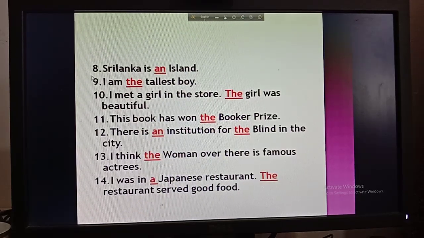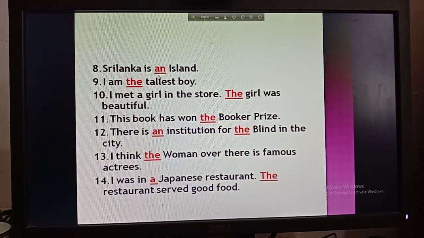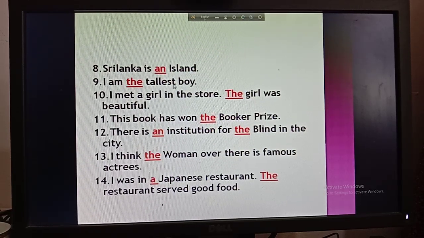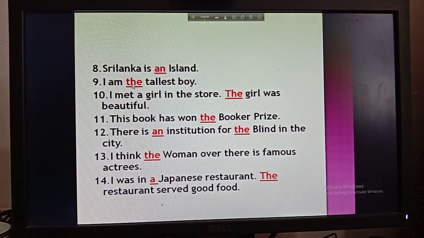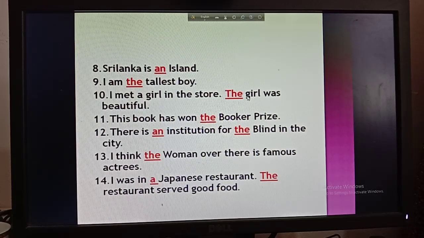Number 8, Sri Lanka is an island. Okay, so island starts with a vowel. That's why I have used here an. Then I am the tallest boy. So you know tallest indicates the superlative degree. That's why you have to use here the. Then number 10, I met a girl in the store. The girl was beautiful. So you can see here I am talking about the girl for the second time. That's why I have used here the.